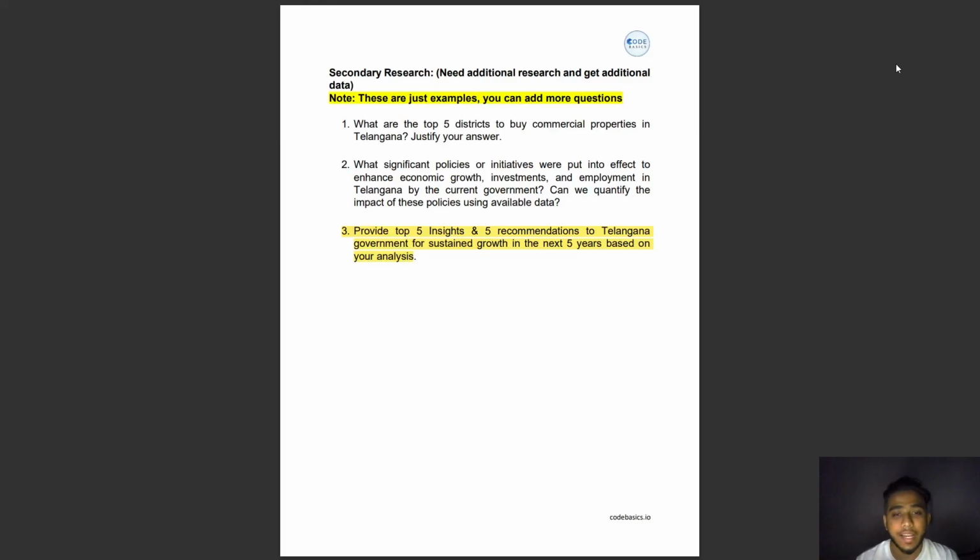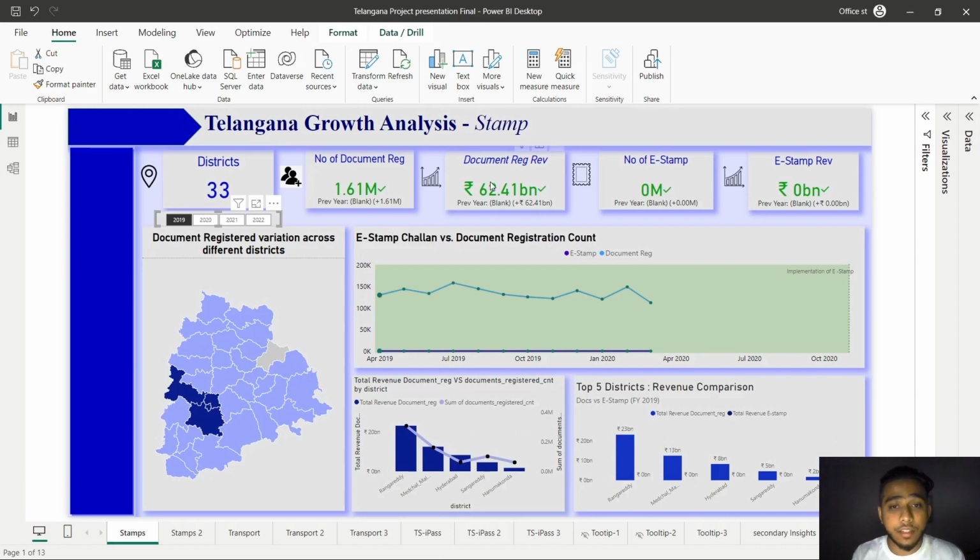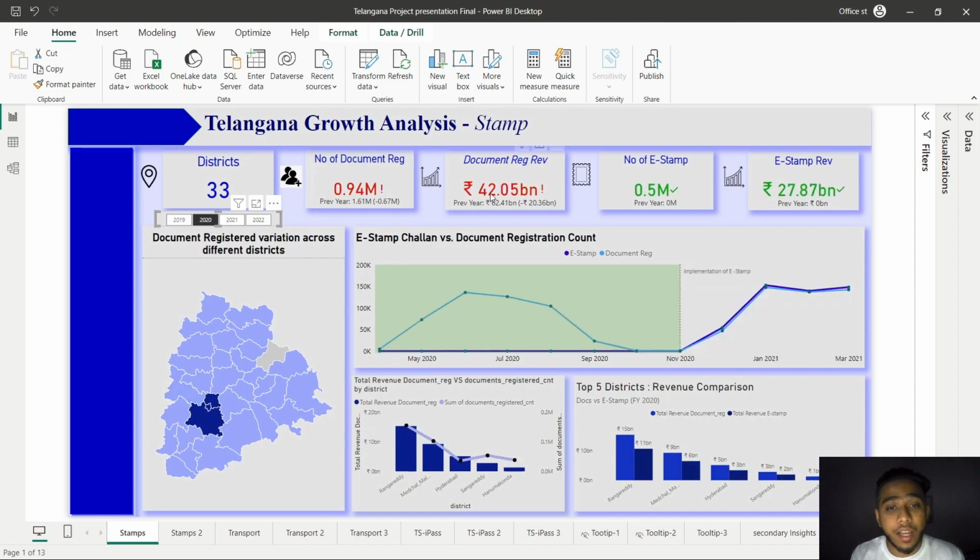So finally, let's start by providing top 5 insights and top 5 recommendations to the Telangana government for sustained growth in the next 5 years based on my analysis. For the first insight, we can see document registration revenue has a 62.41 billion turnaround. After the implementation of the e-stamp challenge, we can see a significant drop in the document registration revenue, which is 20.36 billion before the previous year.